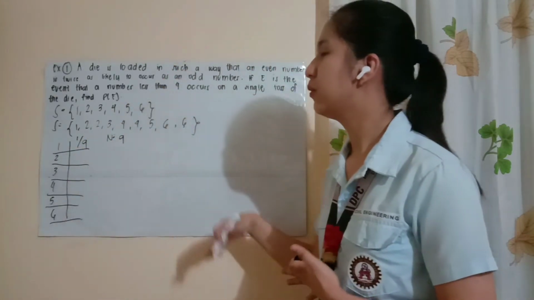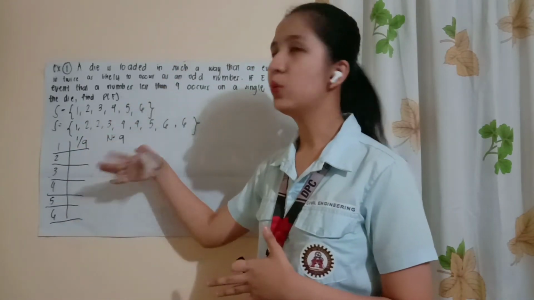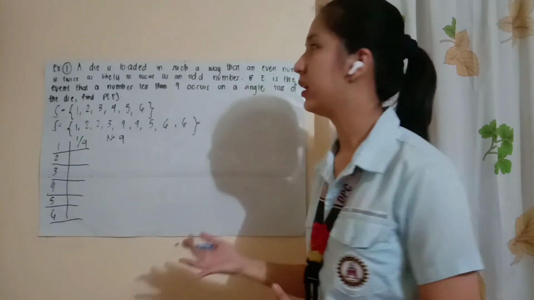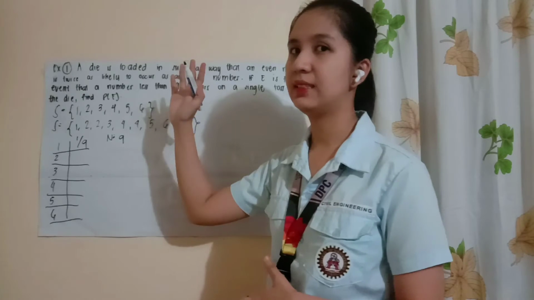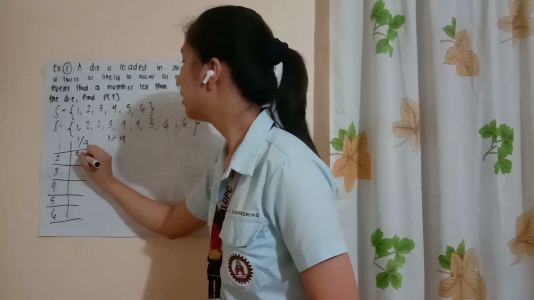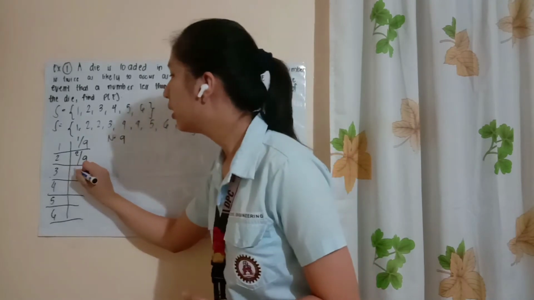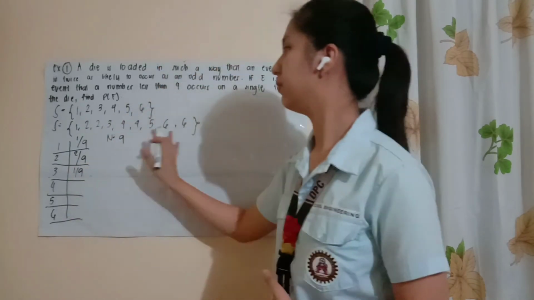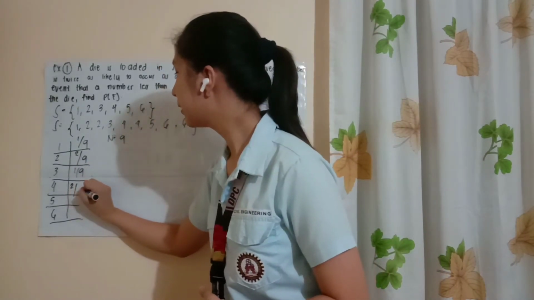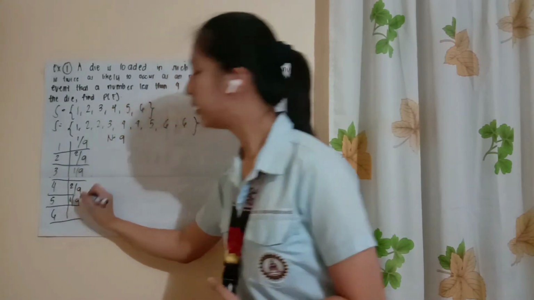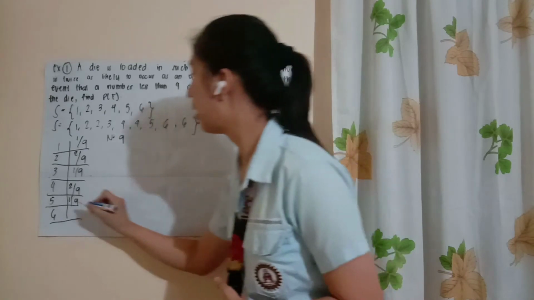And then next, we have 2 ways wherein 2 can occur in a single toss of this die. So, this will be equal to 2 over 9. And then 3, since isa lang siya, it's 1 over 9. And then 4, dalawa uli. And then yung 5, isa lang. And then yung 6 ay dalawa.